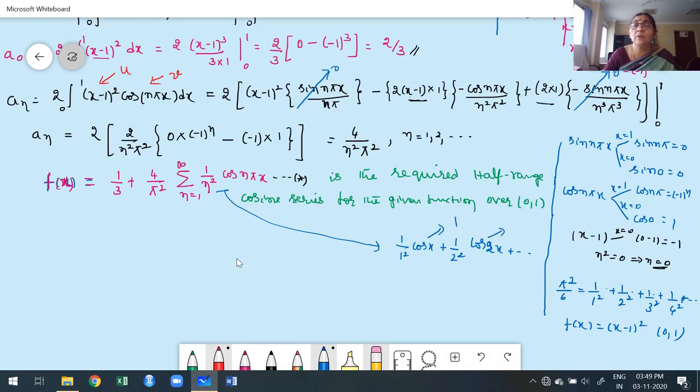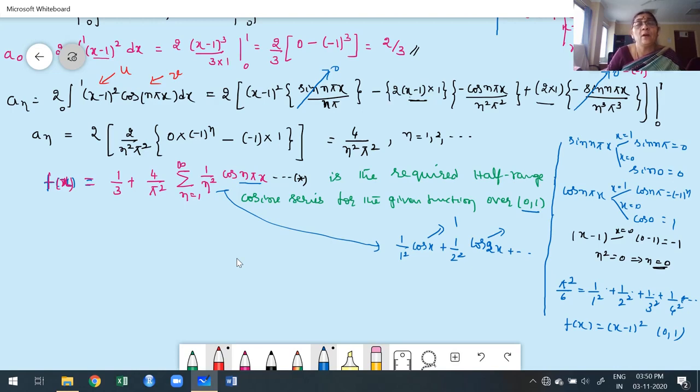I have to convert cos nx, that is cos n pi x, so that it must be equal to 1. For what value of x does cos n pi x equal 1? We can't choose any value in the opposite manner; I have to choose a value that must be in the range. What is my range? 0 to 1. Now just put x is 0.